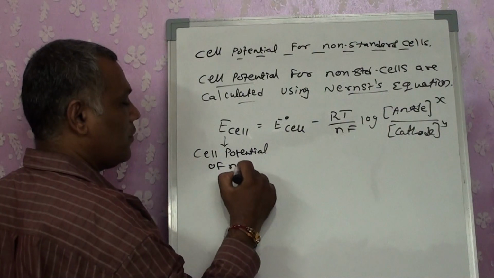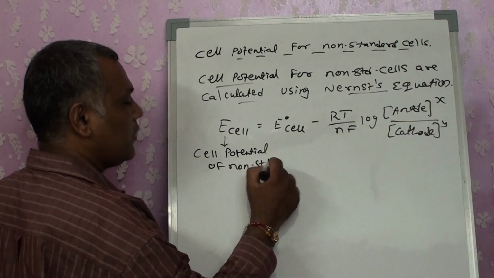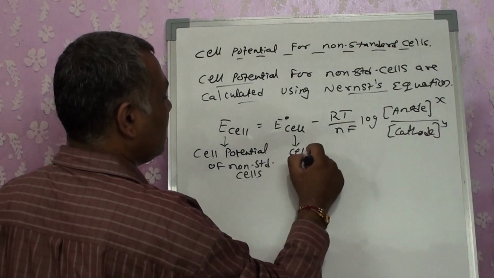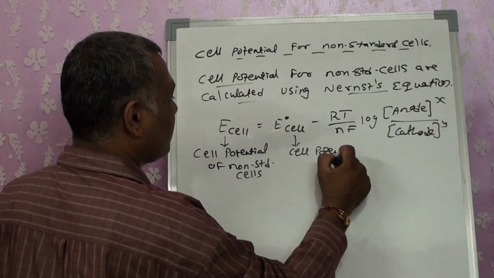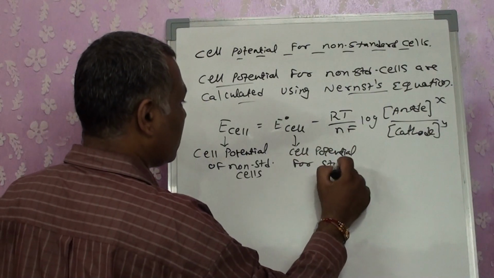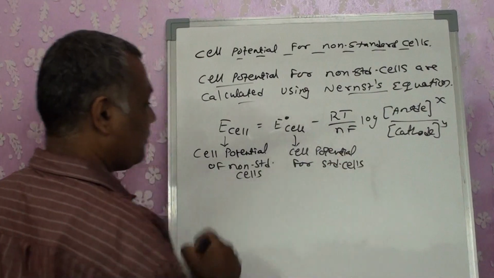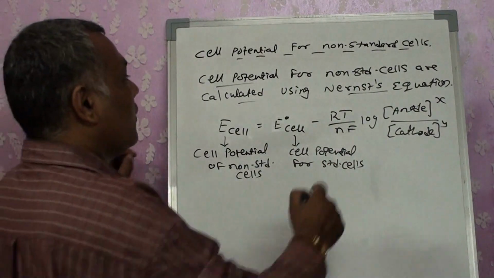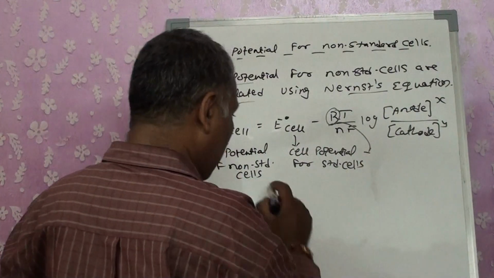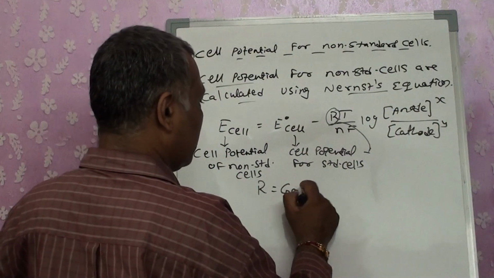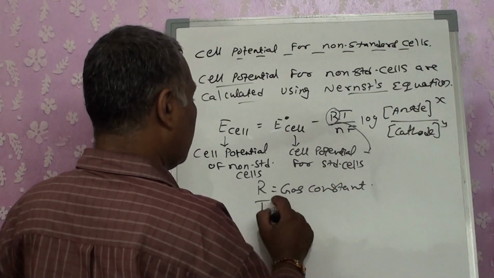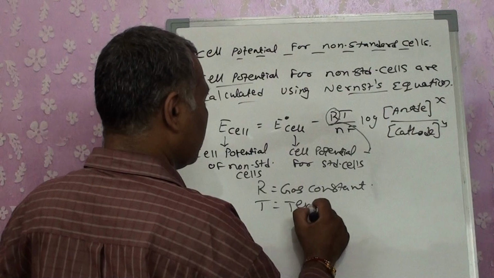the cell potential of non-standard cells. This is considered as the cell potential for standard cells, right? R we term as the gas constant, T is temperature.